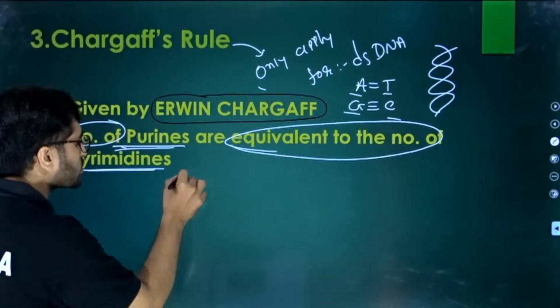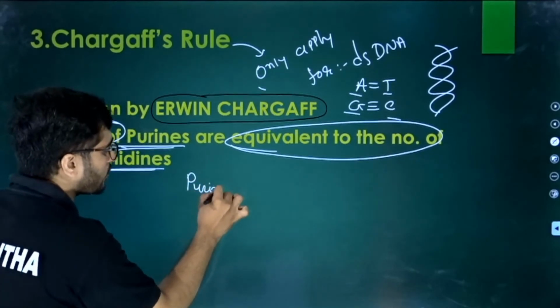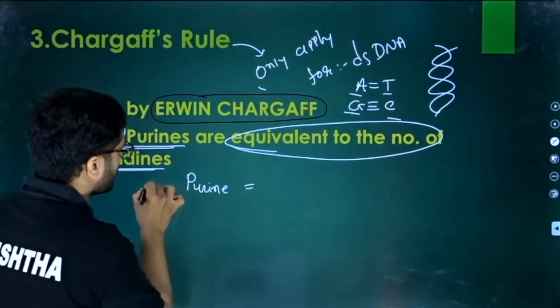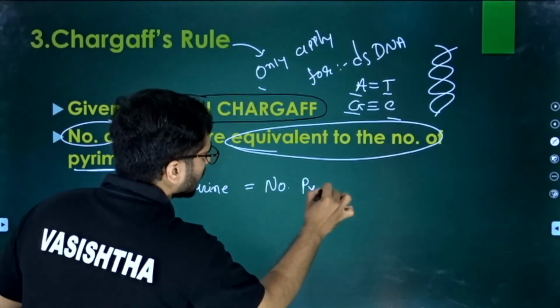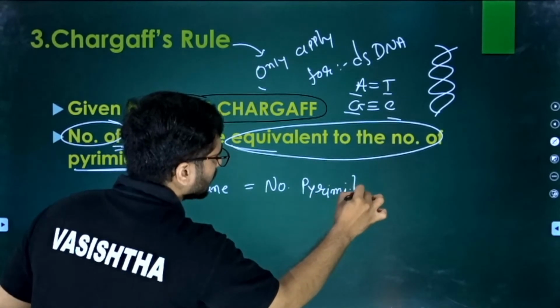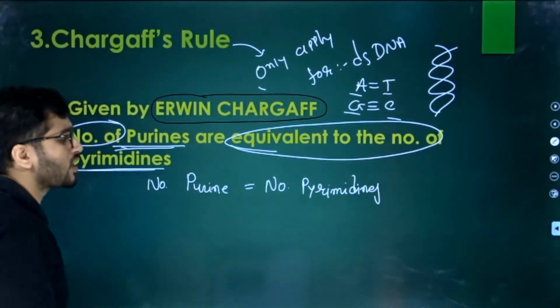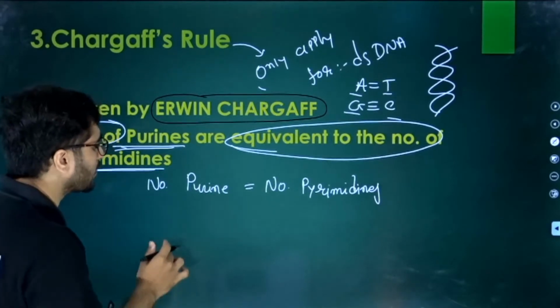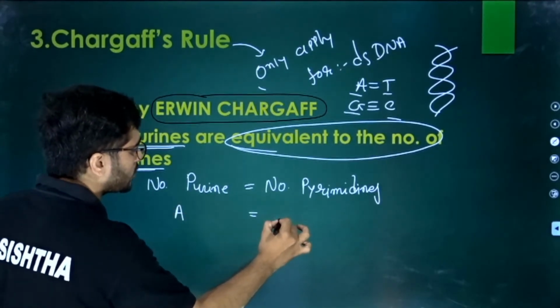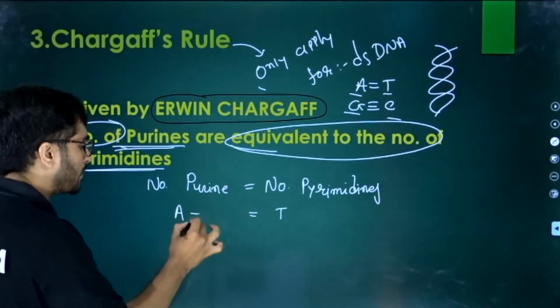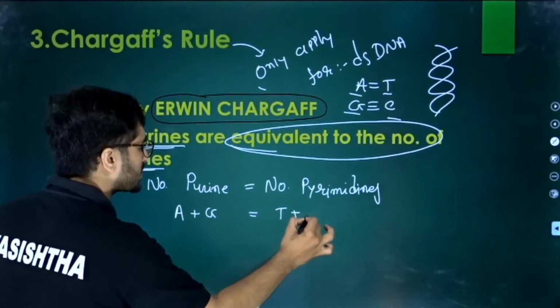Yes. So if we make an equation, the number of purines is equal to the number of pyrimidines. What are the purines? Adenine is equal to thymine, plus guanine is equal to cytosine.